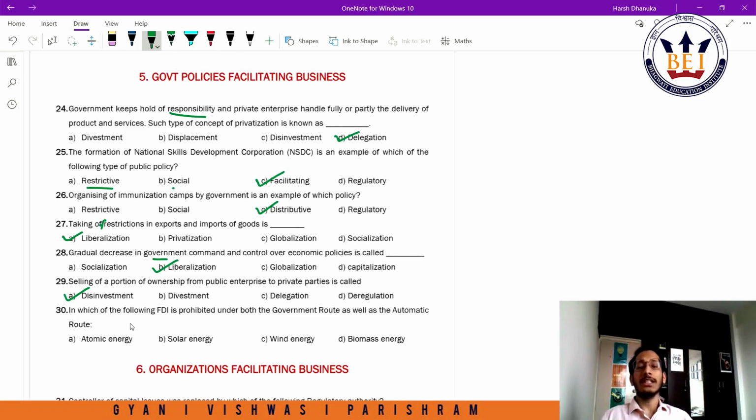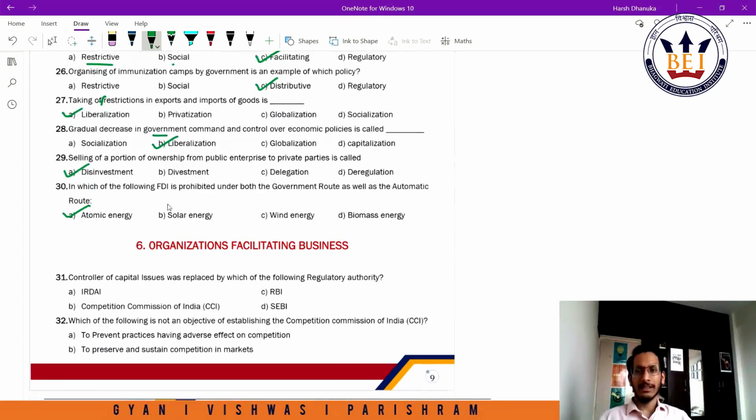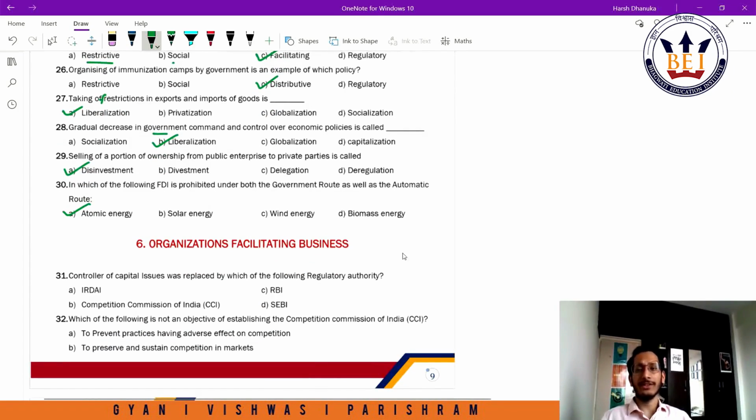However, there's also another list which has certain areas in which FDI is prohibited, and one such item happens to be atomic energy. Of course, keeping in mind the safety of the people, government would not allow FDI whether through the government route or the automatic route. Government route is also called the approval route, right? Solar energy, wind energy, biomass energy, FDI is definitely permitted.